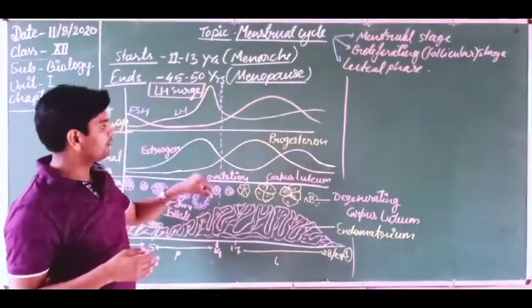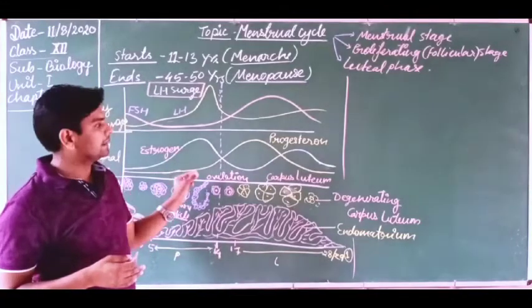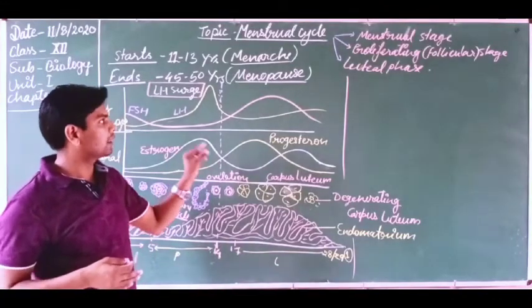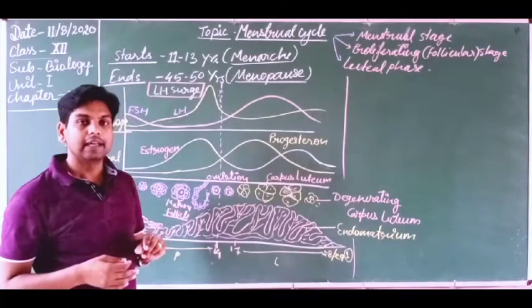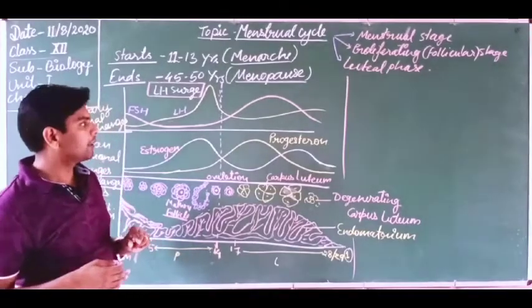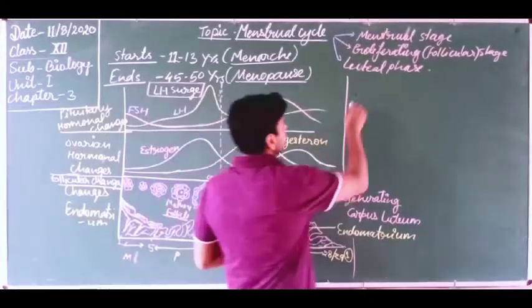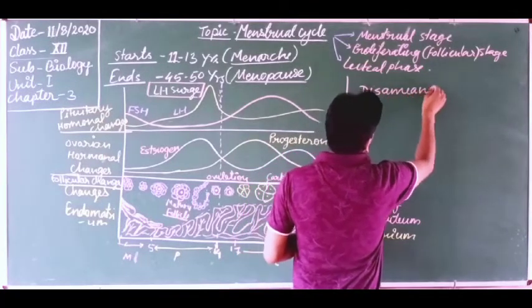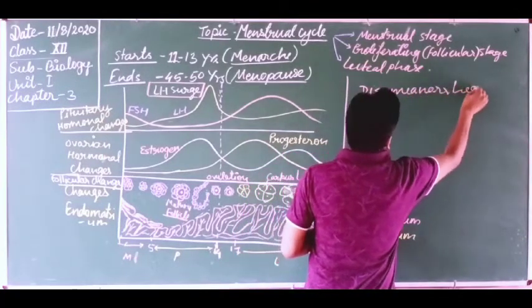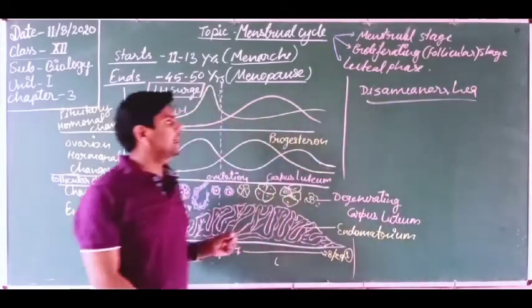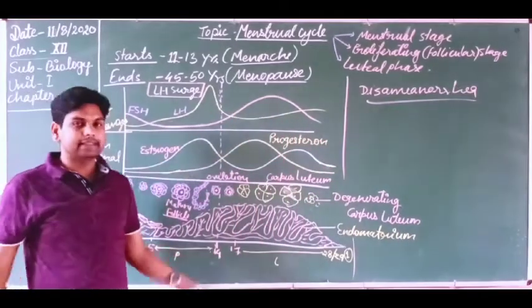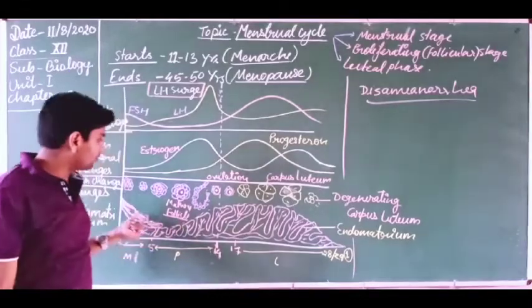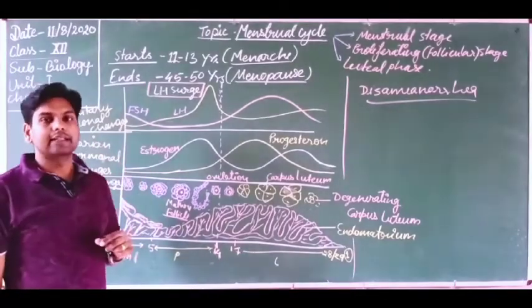This type of dysfunction of the menstrual cycle is known as dysmenorrhea, the condition in which the regularity of the menstrual cycle does not happen.